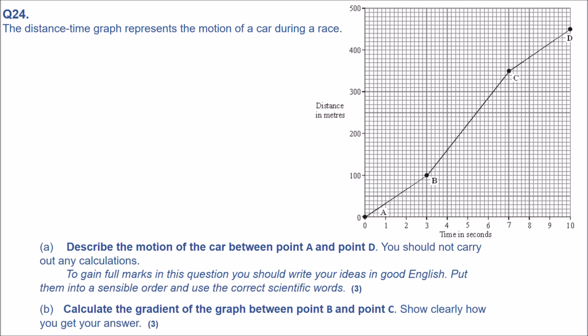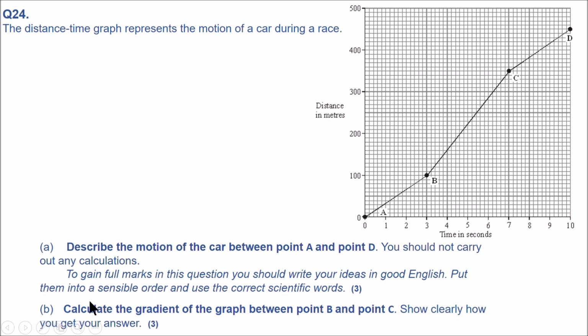The distance-time graph presents the motion of a car during a race. Distance, time, and that's for the car. So part A: describe the motion of the car between point A and point D, A to D. We have 3 different sections, and we need to describe this. You do not need any calculation, it's just describing them.